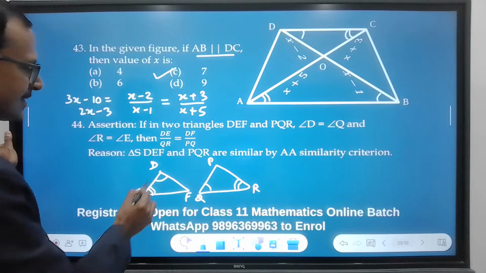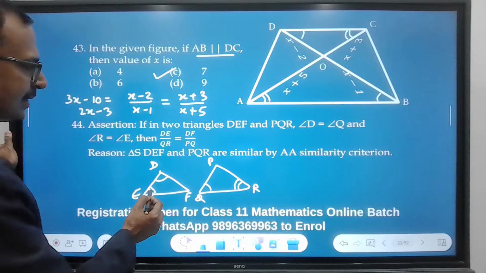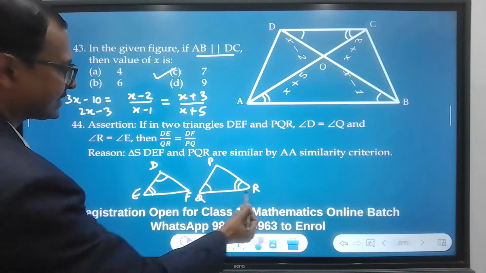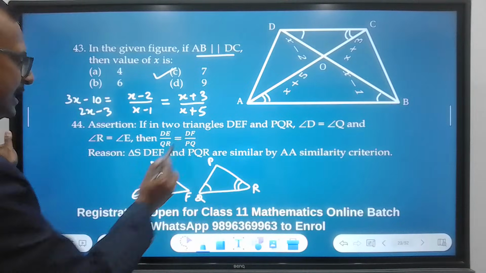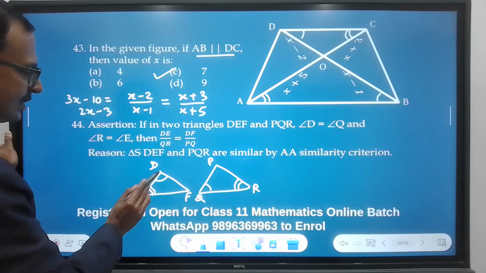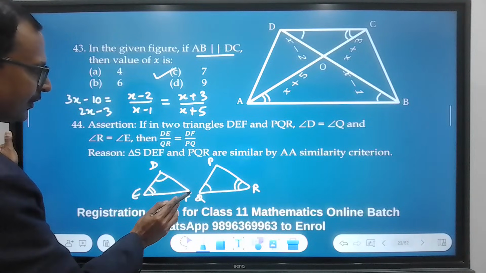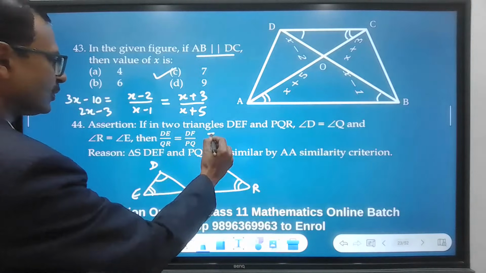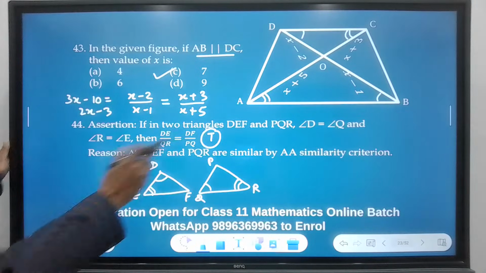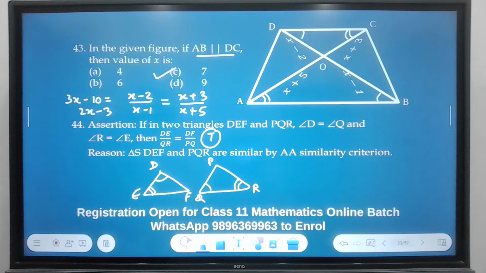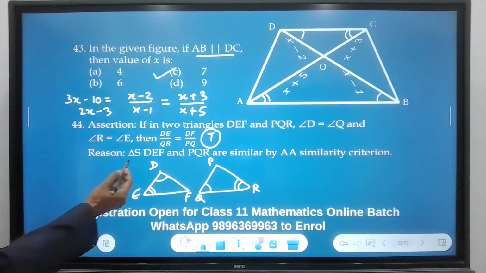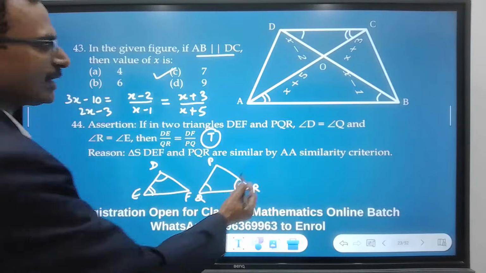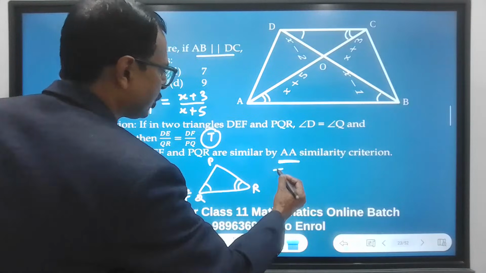DE, which is the side between the two angles, upon QR, again the side between the two angles. DF from this to here corresponds to QP, PQ. So this is true. It is the correct correspondence. And the reason, triangles DEF and PQR are similar by AA similarity criteria, true.